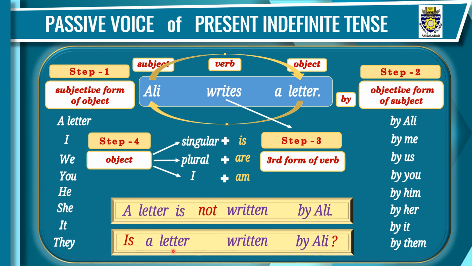If we want to change it into interrogative and negative at the same time, we'll write not here: is a letter not written by Ali? I hope, dear students, you might have got the concept of how we can change the active voice into passive voice. Now let's see some more examples.